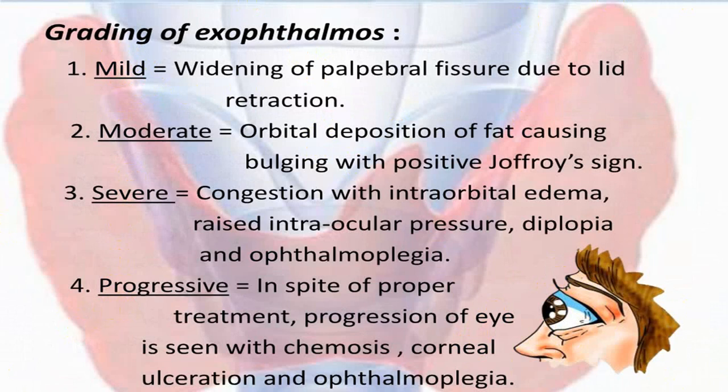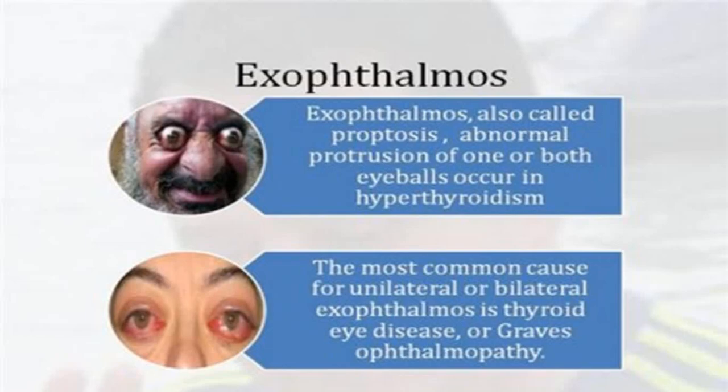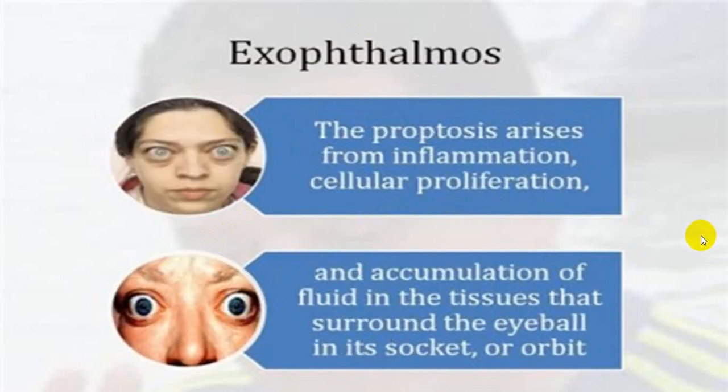Here all the detail regarding that is mentioned. At your leisure time, you can go through that. These are typical exophthalmos. You can see severe exophthalmos, proptosis of the eyeball, very clearly you can identify, and along with that you've got congestion and periorbital edema. Very clear.